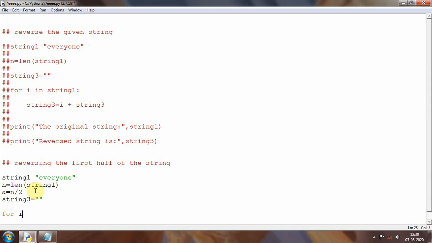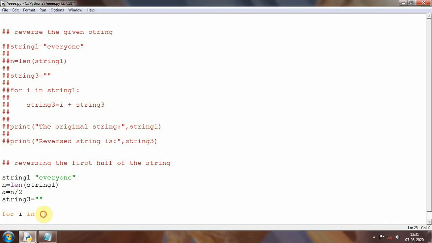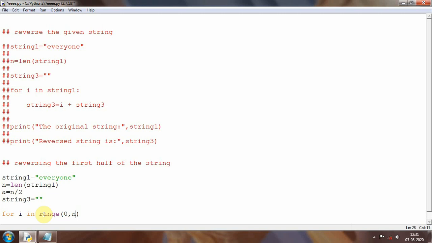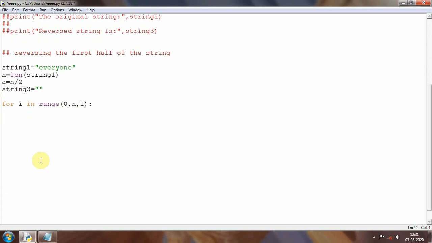So I will just take a loop again. Let me write something like this here. For i in range, I am writing now. For i in range, I will take here 3 elements. First it will start from 0, and it will end at n, that is, it is considering the whole string, and the increment value is 1. So it should iterate 1 by 1.